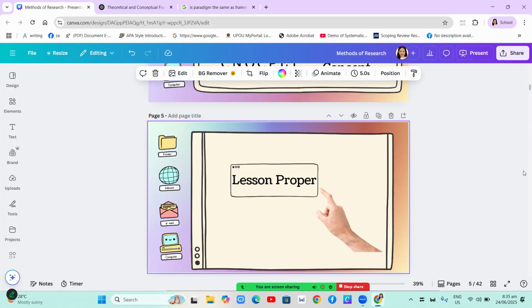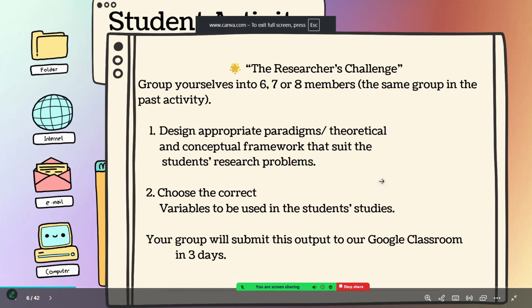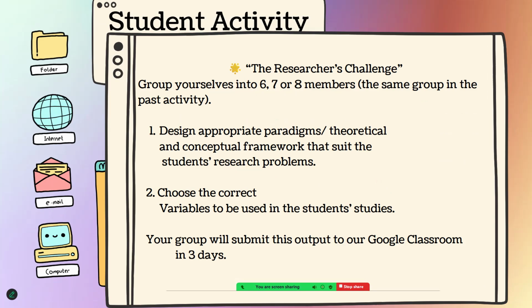For our student activity, okay, with your group in the past activity, which is composed of 6, 7, or 8 members, be collaborative with each other. Collaborate for your activity. As I have said before, you will design the appropriate paradigm and theoretical and conceptual framework that suit your research problems, and you will choose the correct variables to be used in your studies.